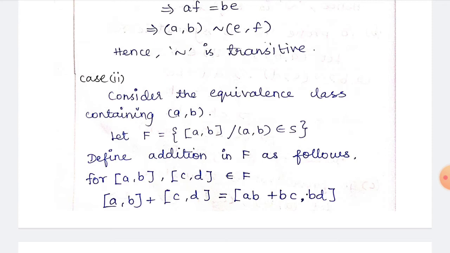So kindly change this: not AB, but AD. So (a,b) plus (c,d) means AD plus BC comma BD. Again I am repeating, you have to change not AB, that is AD. So AD plus BC comma BD.